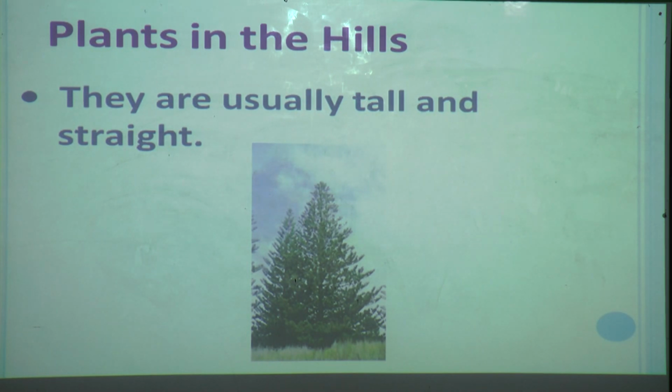Now we are seeing the plants in the hills. In the hills the weather is very cold and sometimes there is snowfall. So whatever plants are growing here have to survive cold winter and snowfall also. They are usually tall and straight.